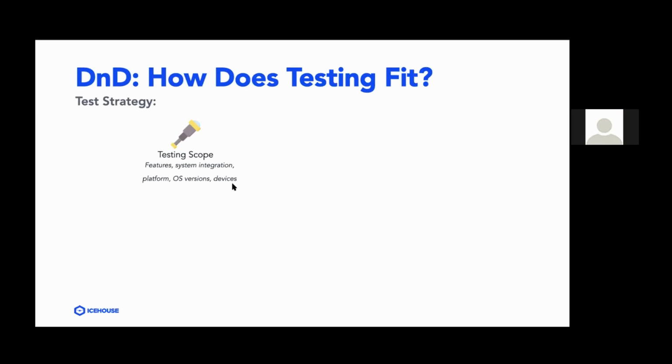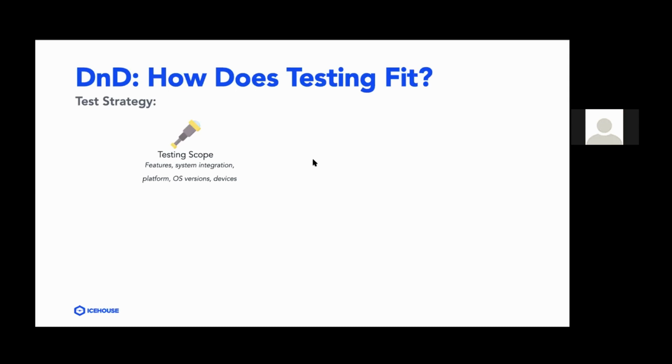So for example, if I'm testing an Android app, I should know what type of device I am going to be using. Is it a smartphone or is it a tablet? And from what manufacturer am I going to be using that device? Is it a device from Samsung, or is it from Lenovo? Is it from Oppo or Xiaomi? And what are the Android versions that I'm going to be testing on? Is it going to be from the earliest version of Android up until the end, or should I just test the newest version only? So that's regarding the testing scope.